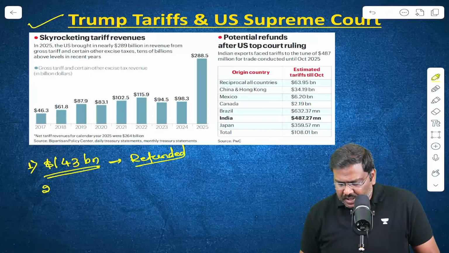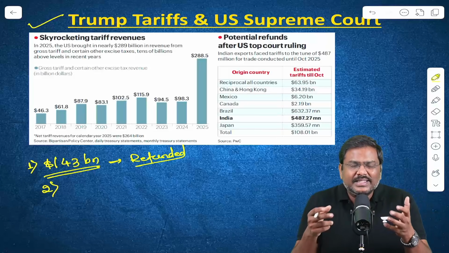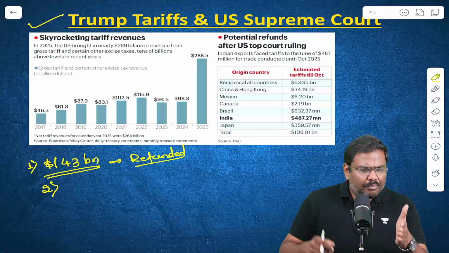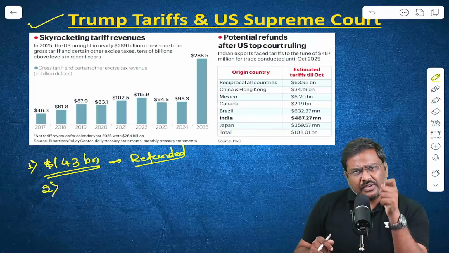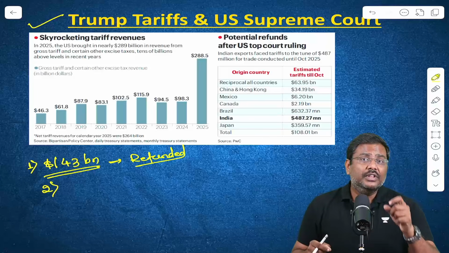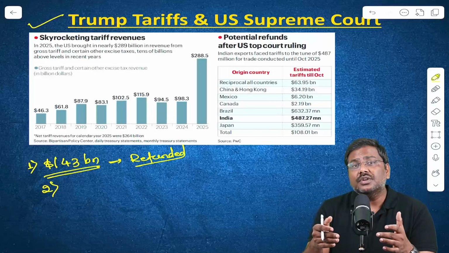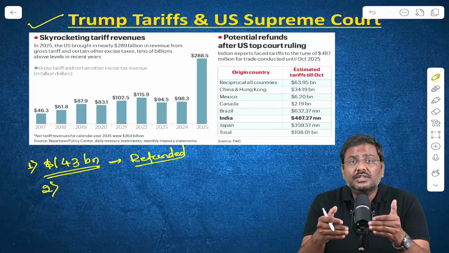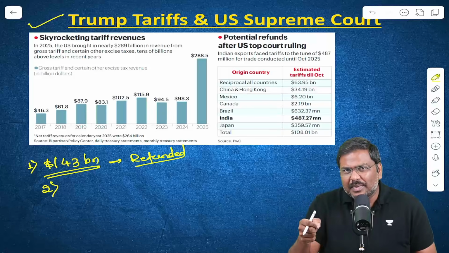Second important implication is this is going to further create volatility, instability and uncertainty in international trade. Reason being, until now, many countries had negotiated and signed trade agreements because there was a fear that the USA administration would be imposing these amounts of tariffs. Now, with the USA Supreme Court blocking these reciprocal tariffs, what is the USA administration further going to do? Already they've announced certain measures, I'll explain in a minute. But what is further going to be done by the USA administration? That creates a certain uncertainty in this whole situation.